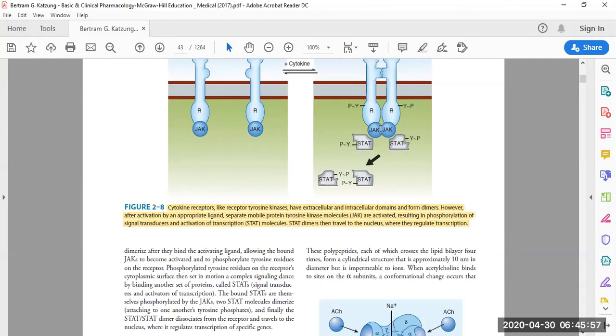So it activates this JAK molecule, resulting in phosphorylation of the STAT molecule. After phosphorylation, the STAT dimer that is produced travels into the nucleus and activates the transcription process.